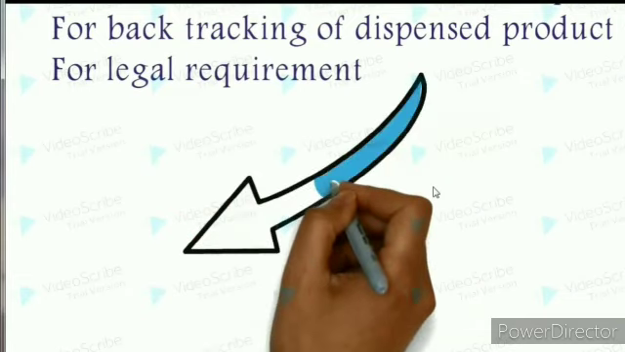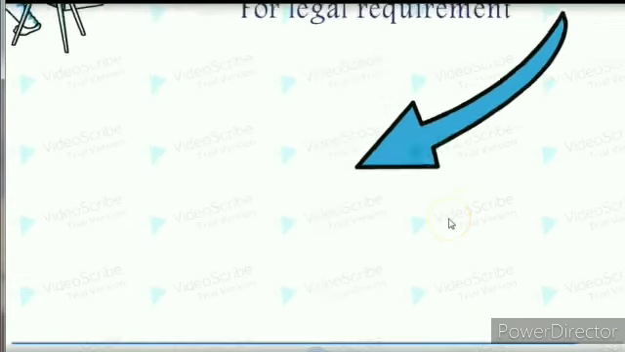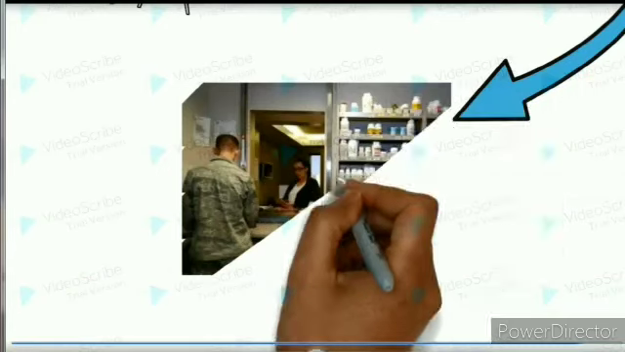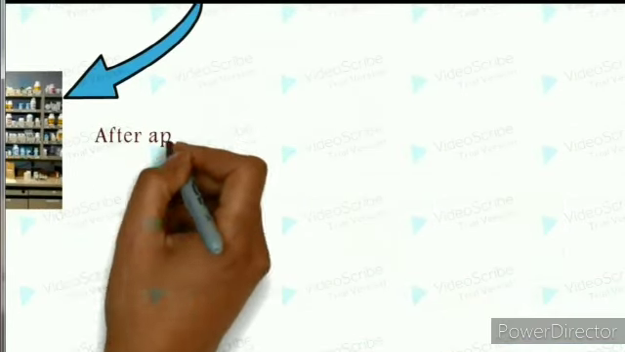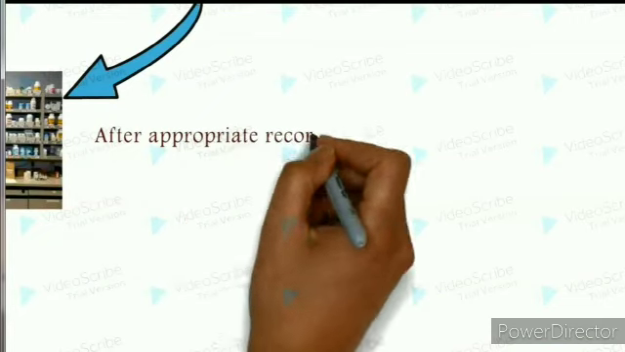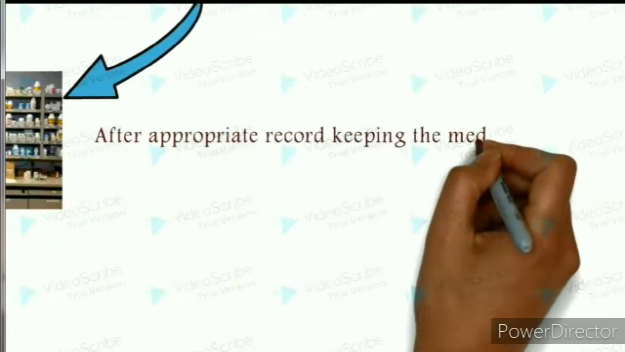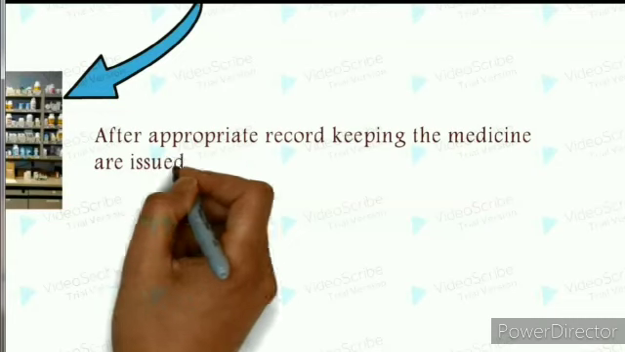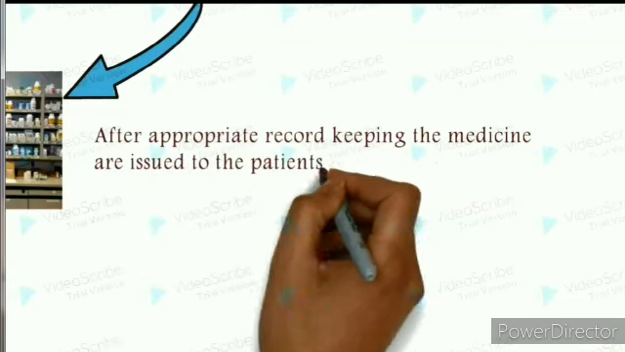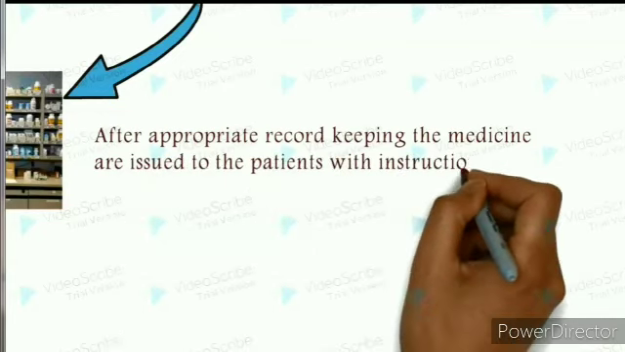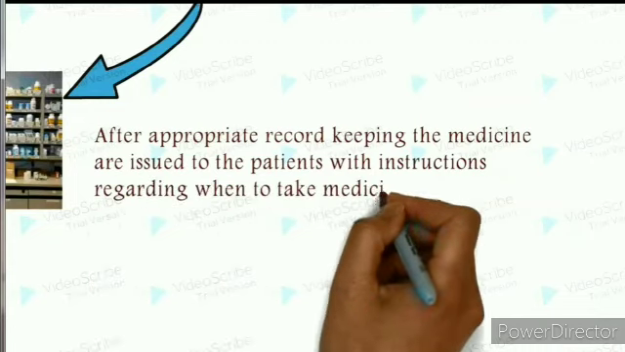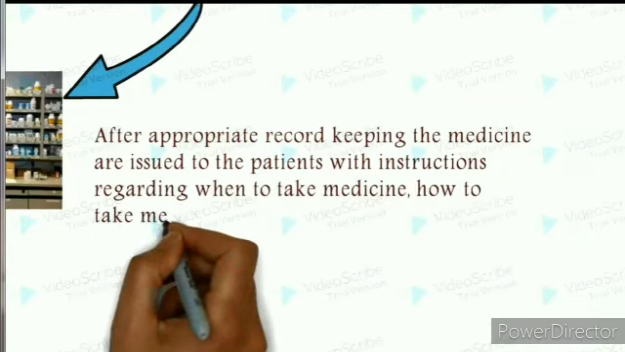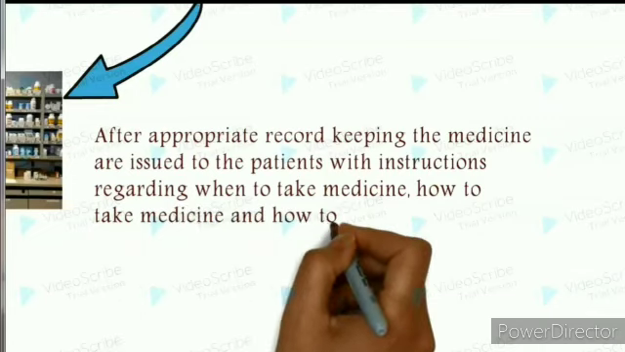So after the record keeping, the medicament is dispensed to the patient. During the dispensing, after appropriate record keeping, the medicine is issued to the patient with instructions regarding when to take medicine, how to take medicine and how to store the medicine.